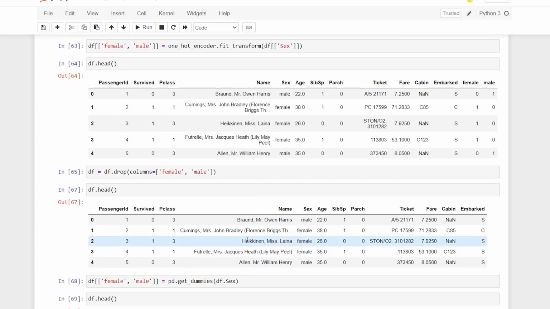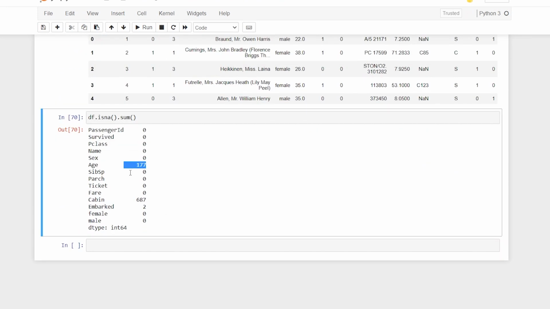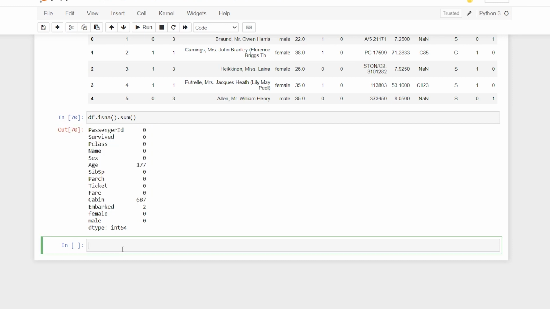So now I'll continue with the algorithm itself. In order to feed it to the linear regression model, like always, I'll have to check if we have any null values, and we will have to handle them. So we have 177 null values in age and cabin. For now, I can just keep aside cabin. In this one, we are going to consider sex, so instead of sex, we are going to consider female and male. We are going to consider age, and the passenger class. You can also consider embarked. Embarked we can convert using the label encoding that we learned in the previous tutorial.